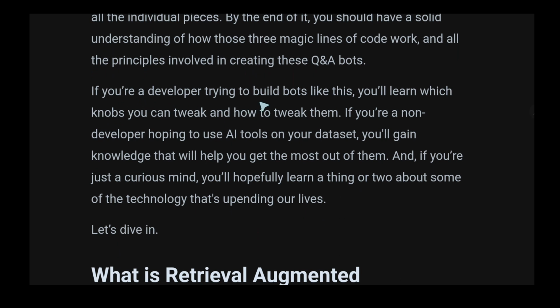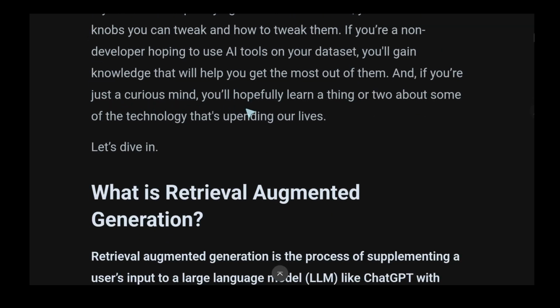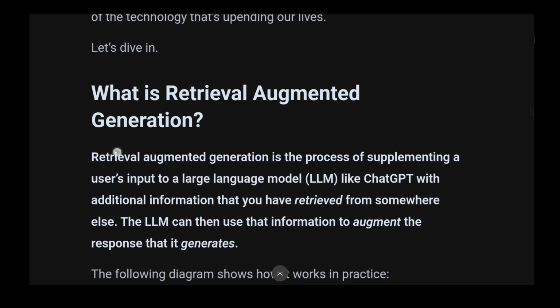If you're a developer trying to build bots like this, you'll learn which knobs you can tweak and how to tweak them. If you're a non-developer hoping to use AI tools on your dataset, you'll gain knowledge that will help you get the most out of them. And if you're just a curious mind, you'll hopefully learn a thing or two about some of the technology that is impacting our lives. Let's dive in.